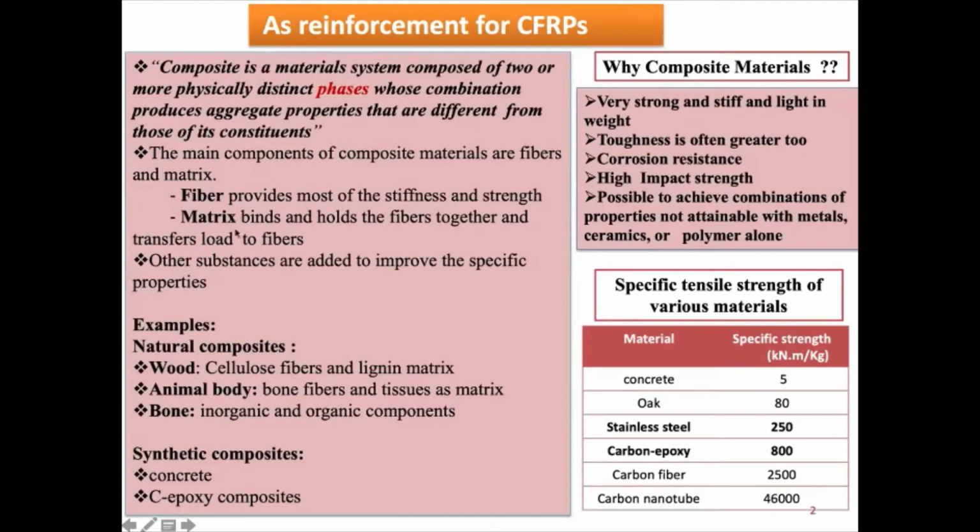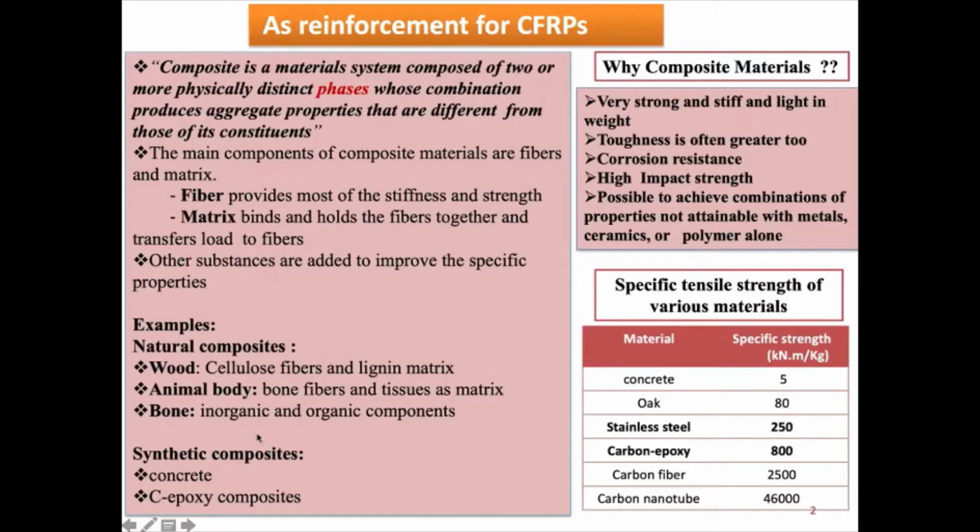Even without an additional reinforcement, you have natural as well as synthetic composite materials. The load-bearing material is like the iron rod in concrete. In advanced composite applications like aerospace and armor, you have the fiber, carbon fiber or glass fiber. Among natural composites, wood is cellulose-based with a lignin matrix, and an animal bone is itself an inorganic-organic composite.